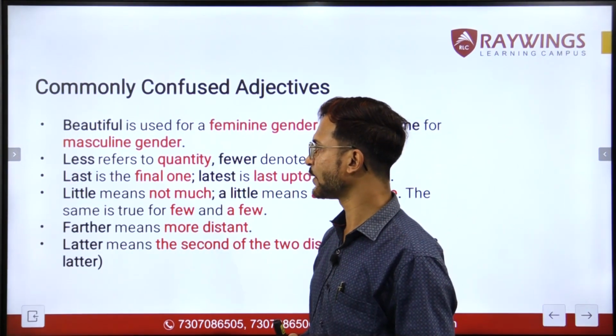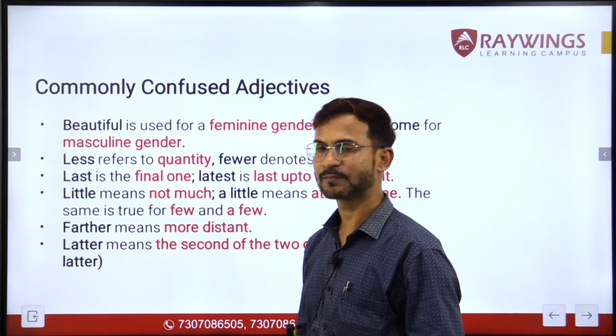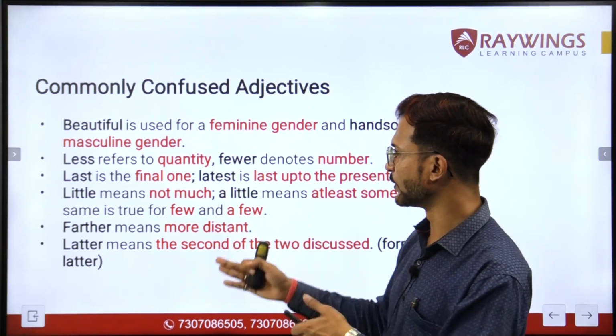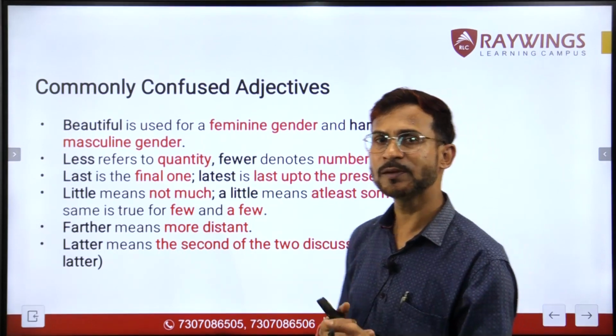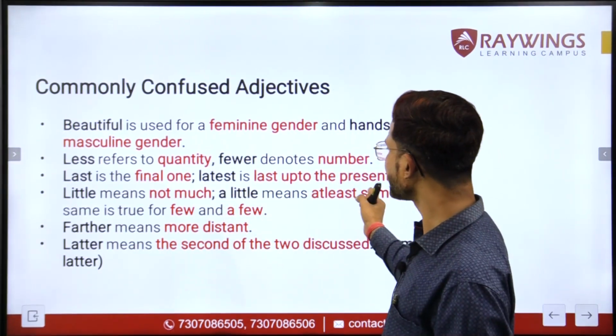Coming to the next one, it says last. Now last is the final one, and latest, people often confuse between these two words, and latest is last up to the present. Latest means just immediate before this, right? So last up to the present.